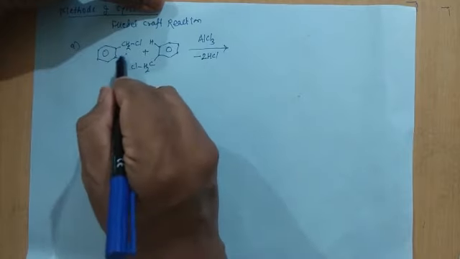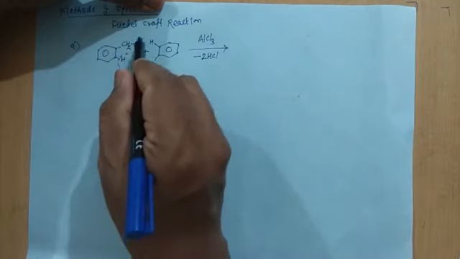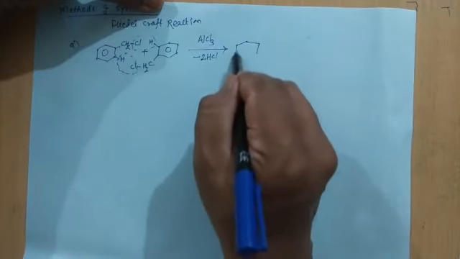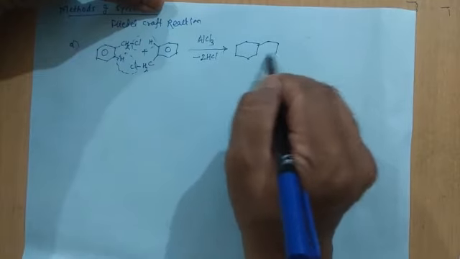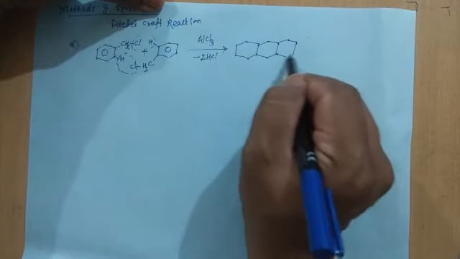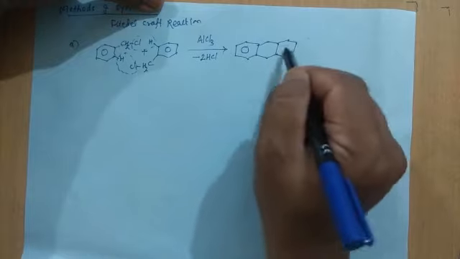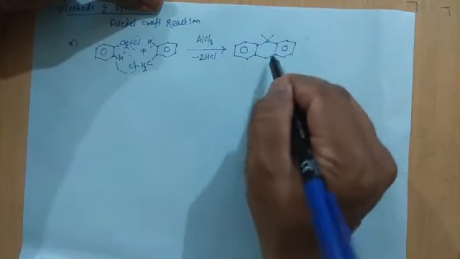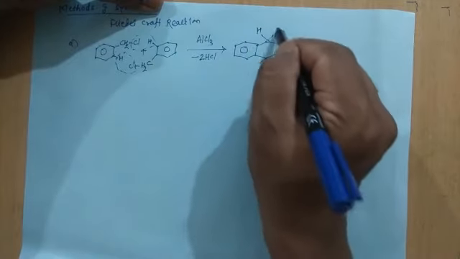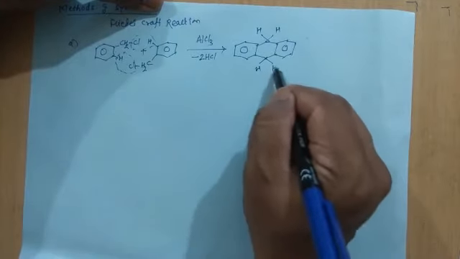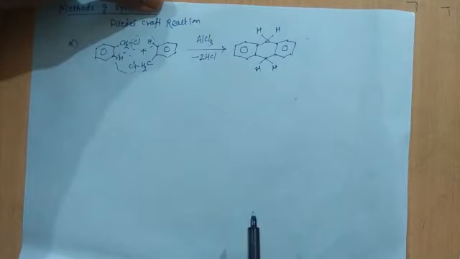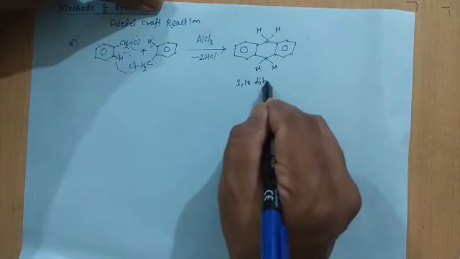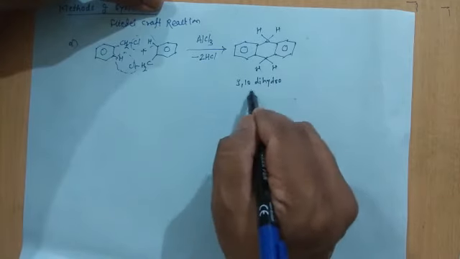These are the HCl molecules which will be liberated, and you will get a product like this, more specifically like this, CH2 CH2. You can name this 9,10-dihydroanthracene.